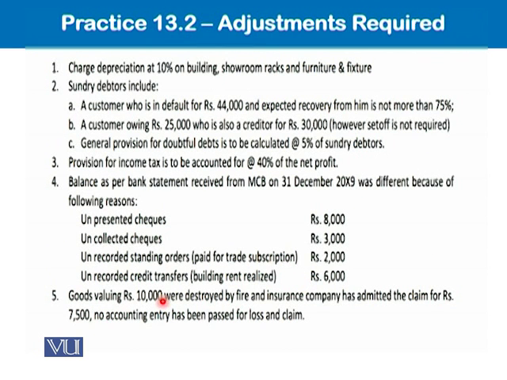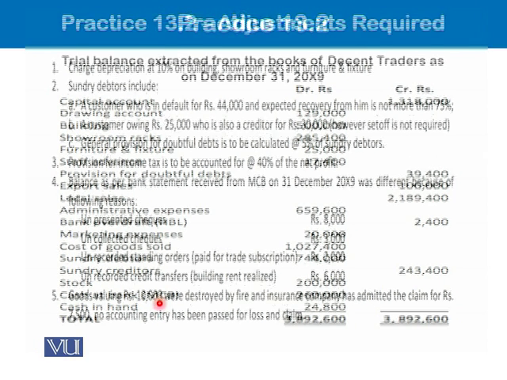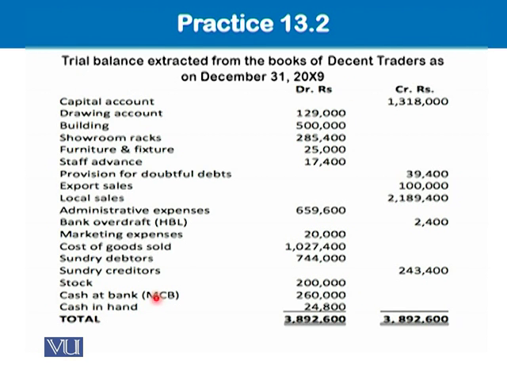Goods valuing 10,000 were destroyed by fire and insurance company has admitted 7,500 claim. So we have not yet accounted for this. These goods were purchased. If we have not yet accounted for these, 10,000 would have been included in the cost of goods sold figure, which is in fact appearing in the trial balance.